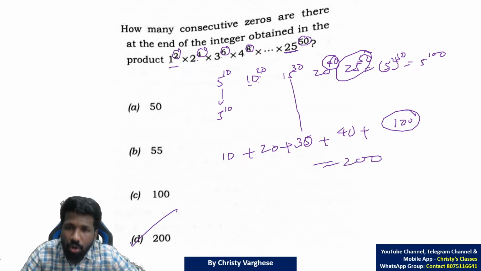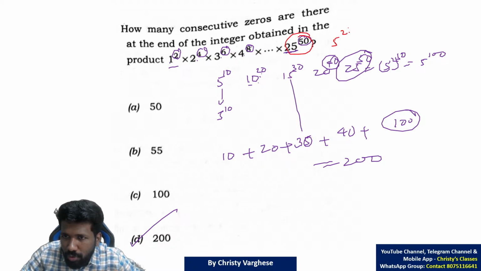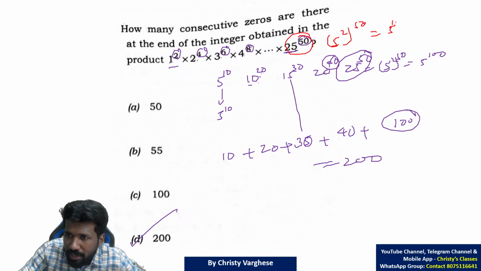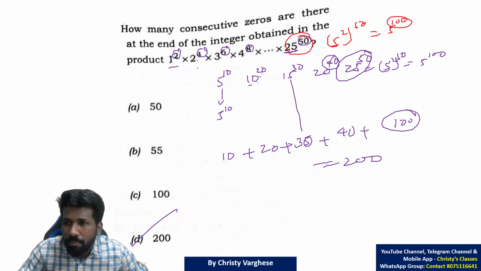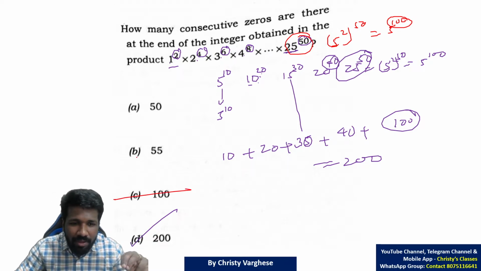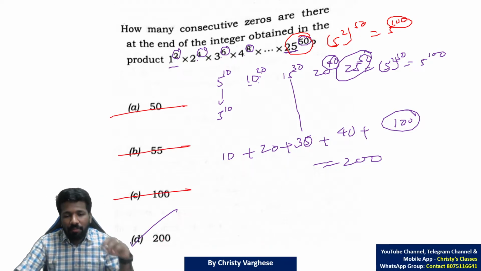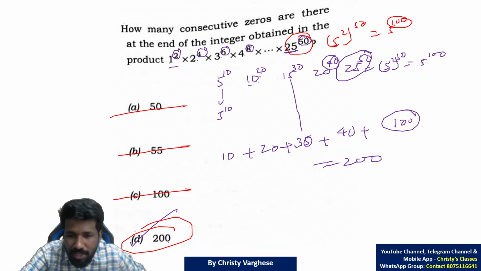Now I will tell you a shortcut also. As we are trying to find the number of 5s, when you see 25 raised to 50, that is 5 raised to 2 whole raised to 50, that is 5 raised to 100. That itself has 100 5s in it. Now there are more multiples of 5, so above 100 for sure. Elimination by analyzing options, the only option above 100 is 200. That way you can save a little more time because of the nature of the answer options.